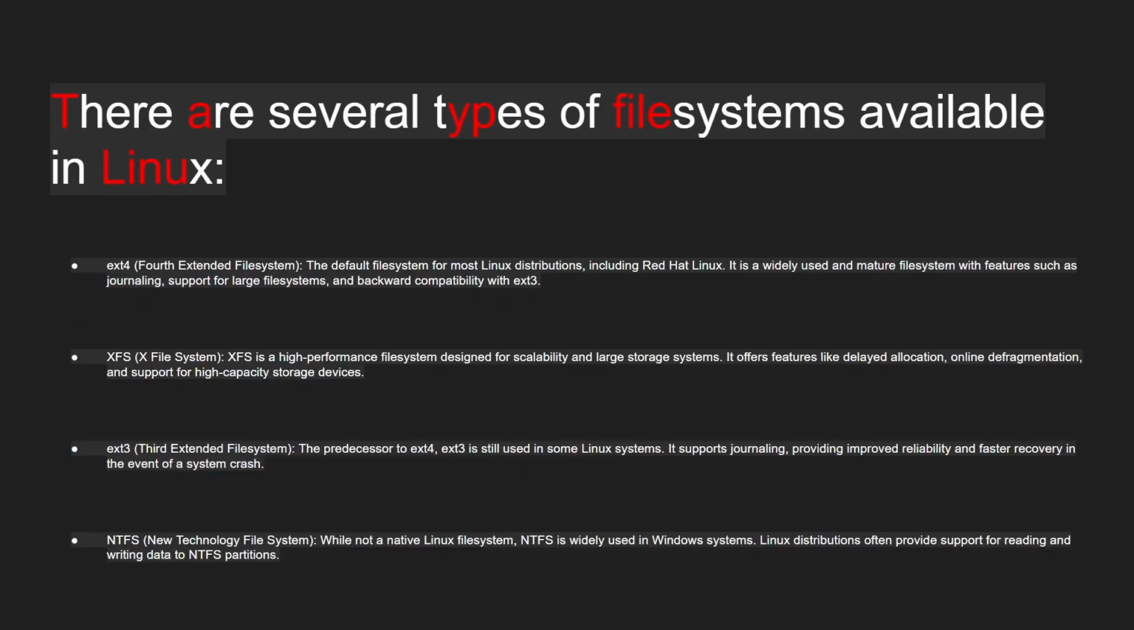So let me show you some of the types of file systems available in Linux. The first one, which is the default file system and widely used in Red Hat, is ext4, the fourth extended file system. It is the default file system for most Linux distributions, including Red Hat Linux. It is widely used and mature, with features such as support for large systems and backward compatibility with ext3.